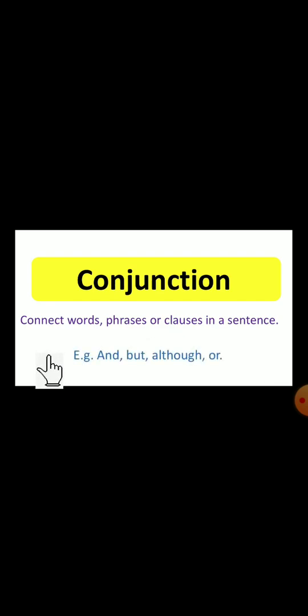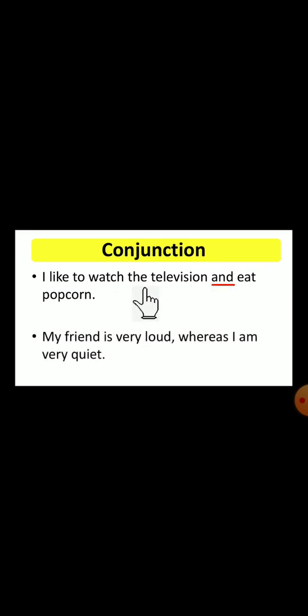Next one, conjunction. A conjunction connects words, phrases or clauses in a sentence. What does it do? It connects the words and phrases. And, but, although and or, these are examples of conjunctions. Let's see one sentence: "I like to watch television and eat popcorn." So here, "and," because two activities are there, both are joined by "and."